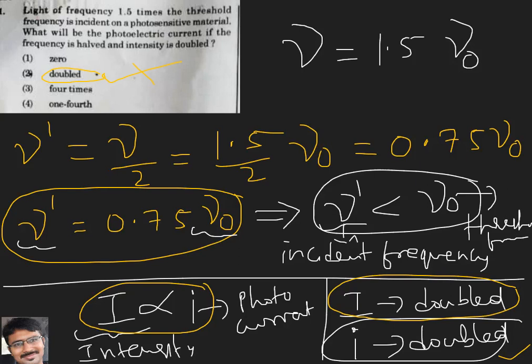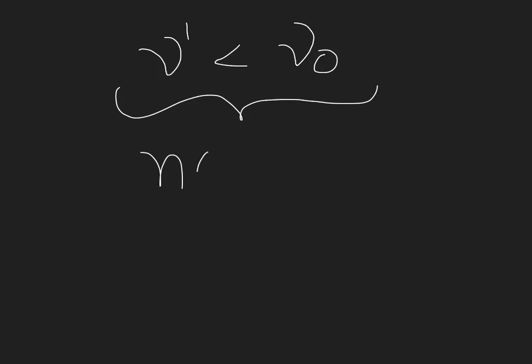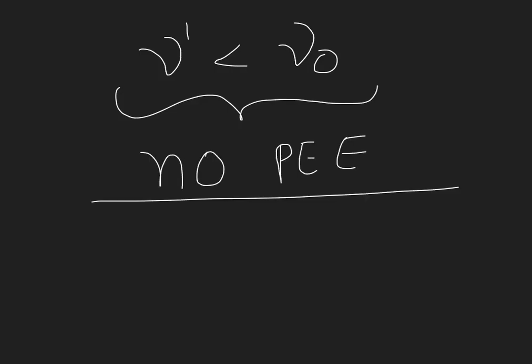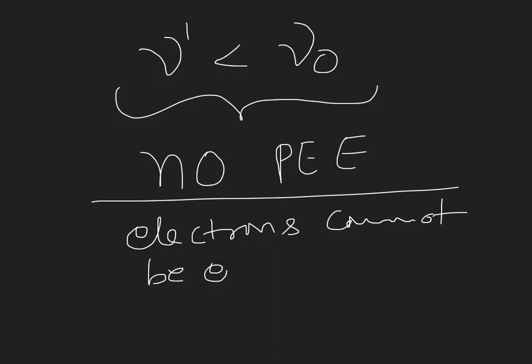But mu dash is less than mu naught, so there is no photoelectric effect. Mu dash less than mu naught means simply no photoelectric effect. The electrons cannot be emitted out.